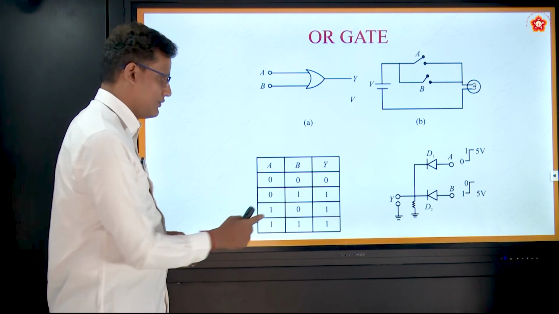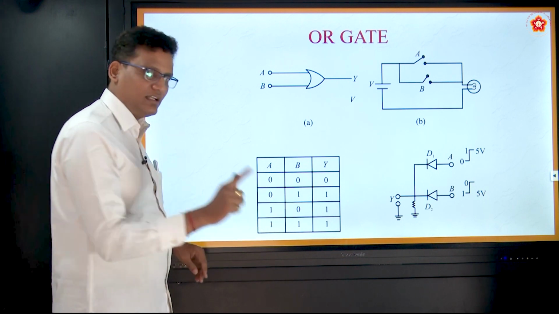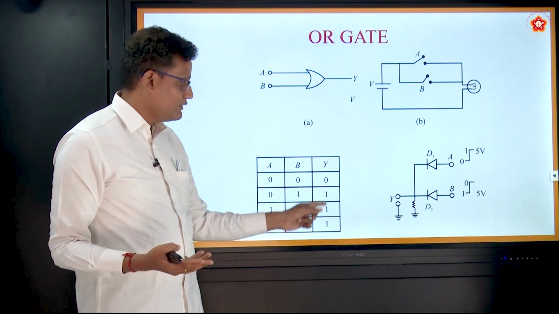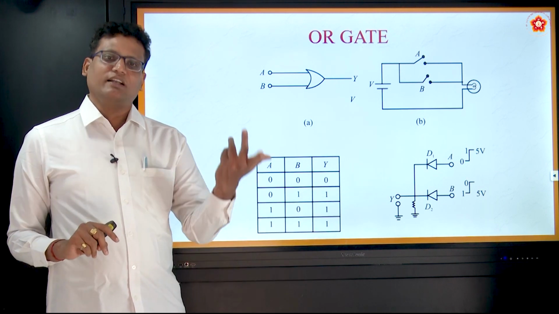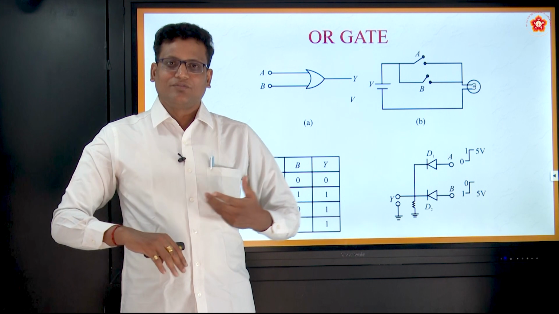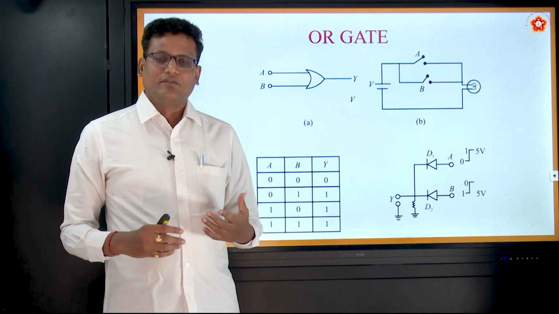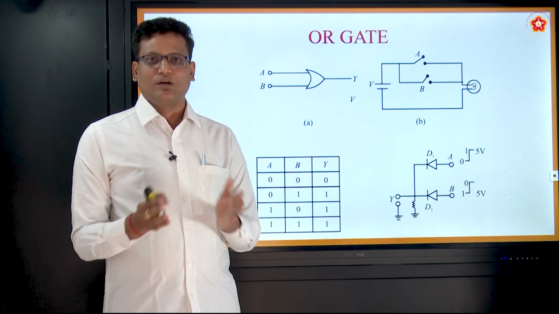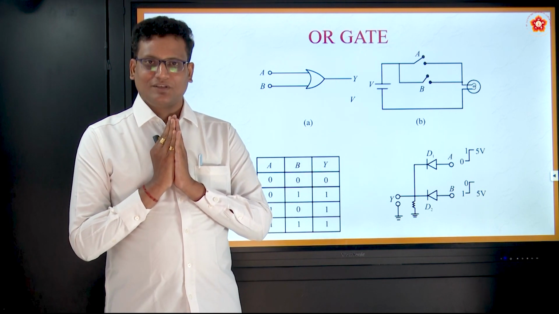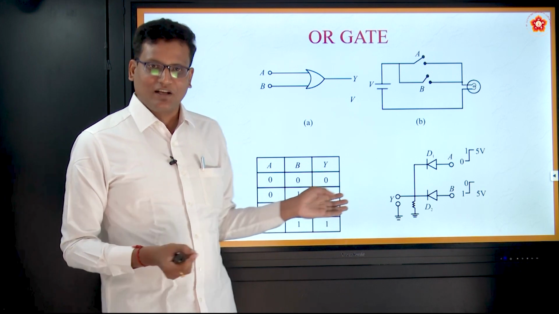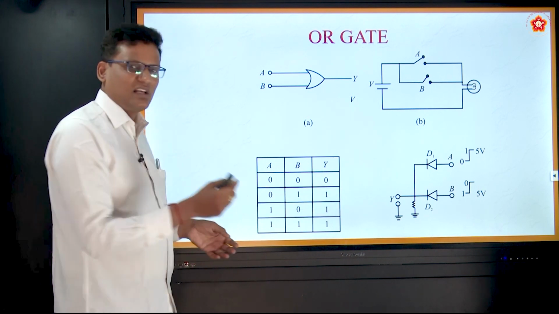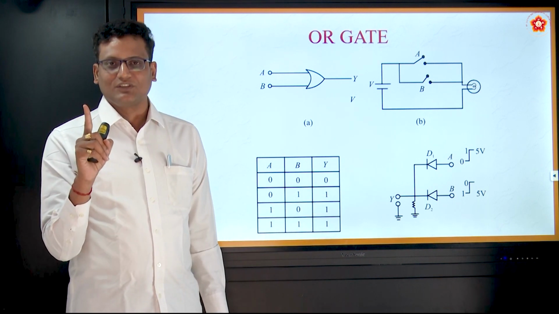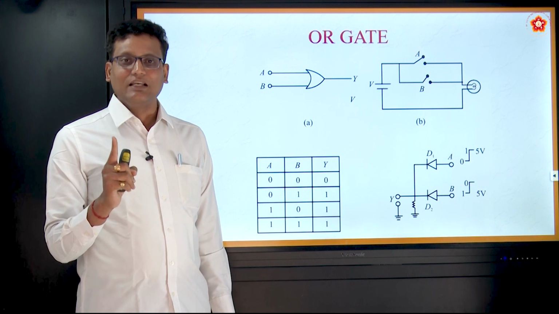You see the truth table now. Either A or B, if it is 1. If both are 1, that's fine. Then definitely you will get the output. Simplified, like we have in our mythology, they say that in all other yugas you do more penance, tapas. Okay, in Kali Yuga, just one namaste is enough. So it has come down to that level, right? At least one of the inputs is 1, the output will be 1. So this is called OR gate, inclusive OR gate.